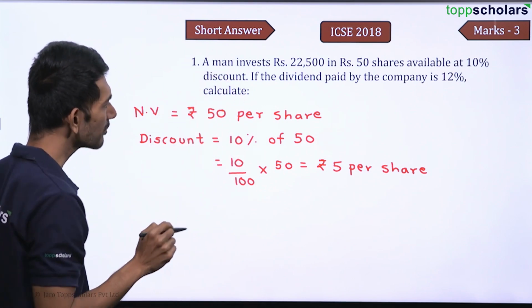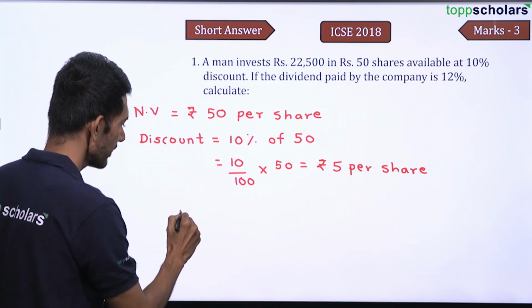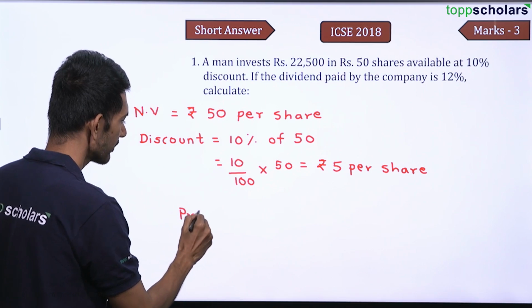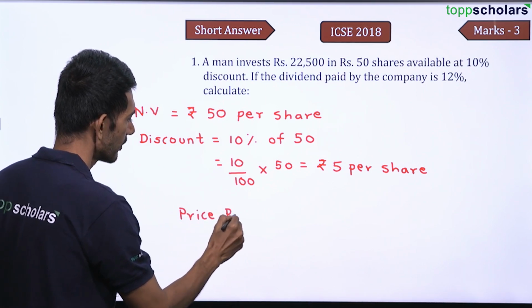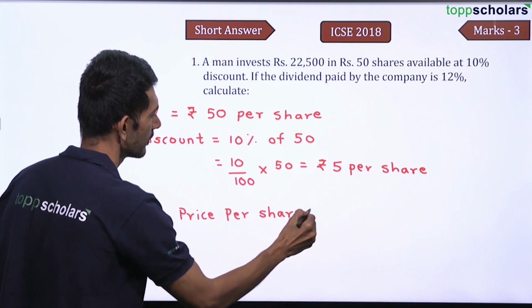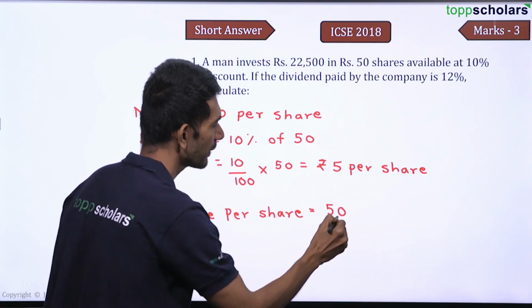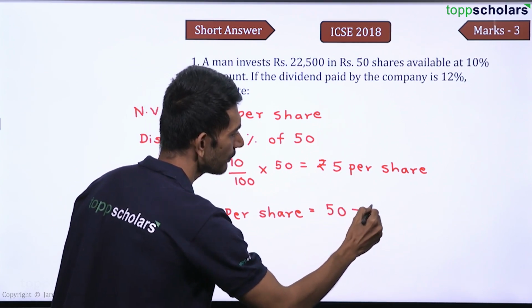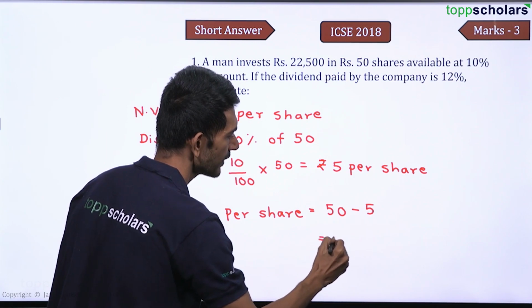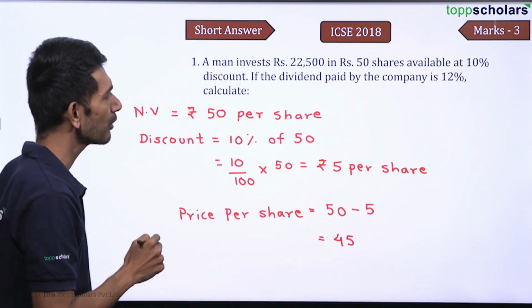So this particular man got the shares, right? So price per share is equal to 50 rupees was the actual price. He got the discount of 5 rupees on one share, that is 45. Now can I calculate the number of shares?